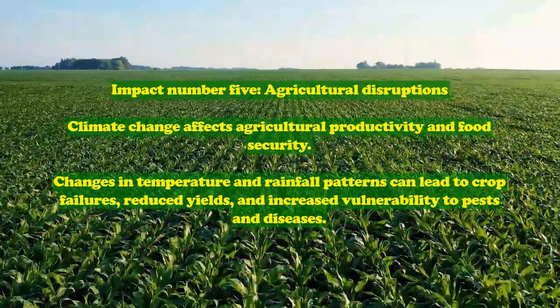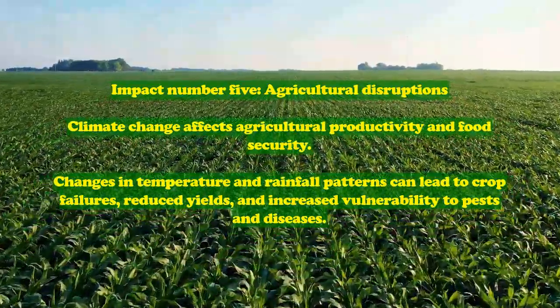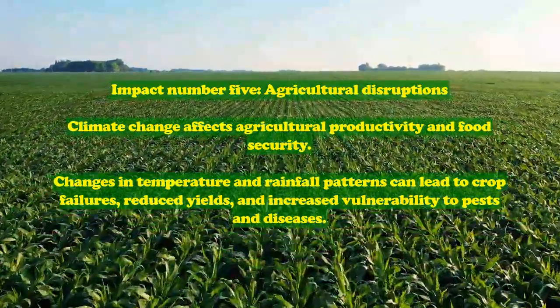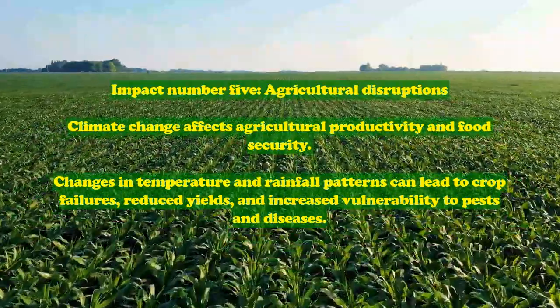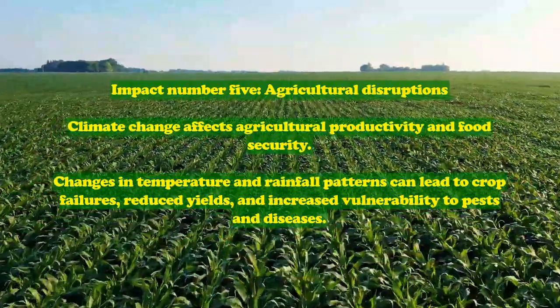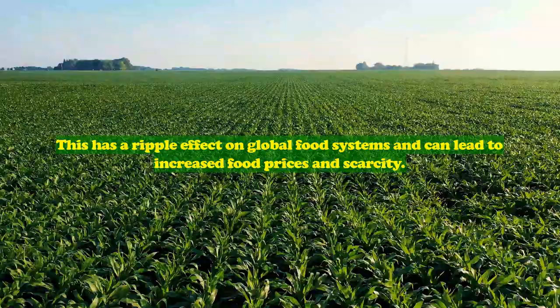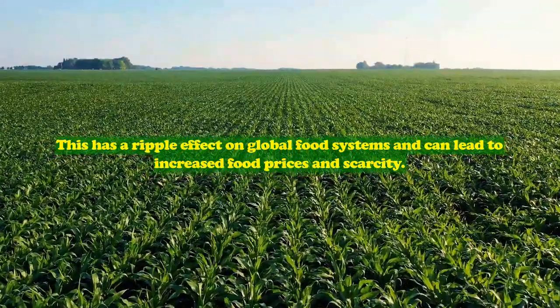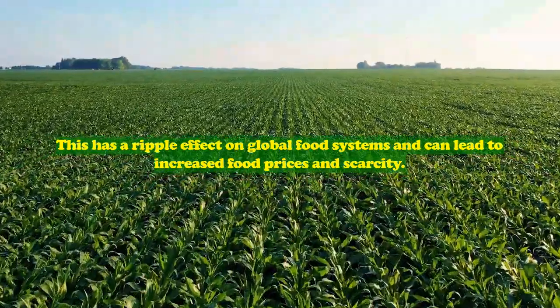Impact number 5, agricultural disruptions. Climate change affects agricultural productivity and food security. Changes in temperature and rainfall patterns can lead to crop failures, reduced yields, and increased vulnerability to pests and diseases. This has a ripple effect on global food systems and can lead to increased food prices and scarcity.